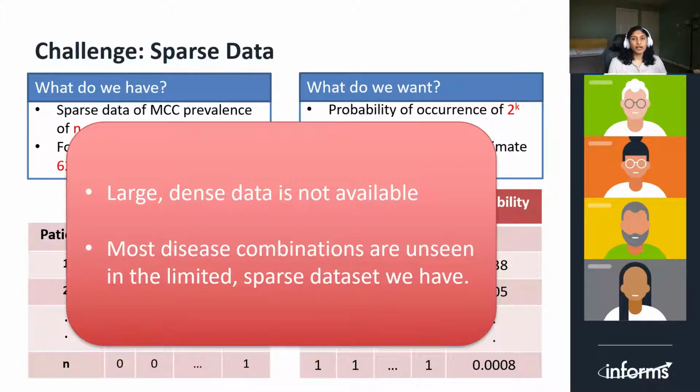To summarize, our key challenges are: large, dense data is not available because such data is expensive to collect. Most of the disease combinations whose probability we want to estimate are not seen in the limited, sparse data that we have. It is highly likely that the true probability of many of these disease combinations are not zero, and our initial experiments with real-world data indicate that these overlooked disease combinations can potentially have significant impacts on healthcare.